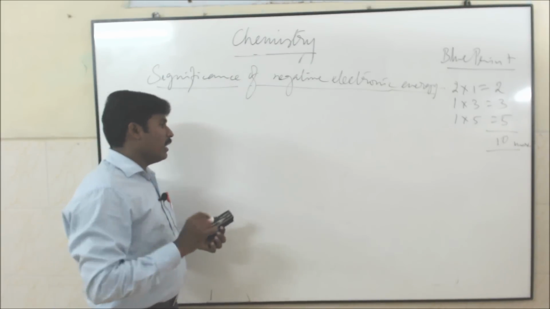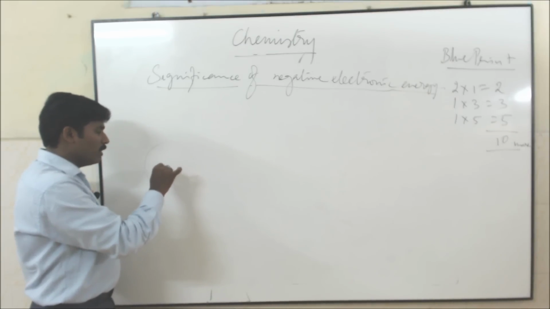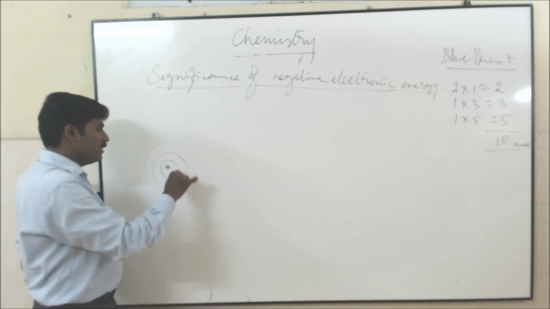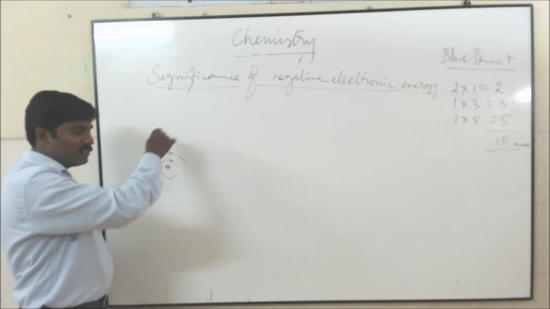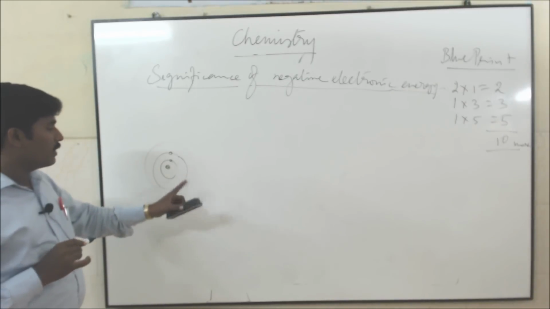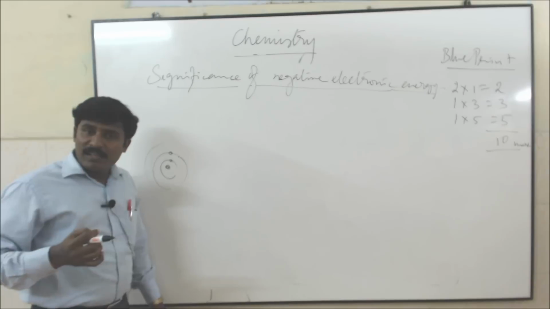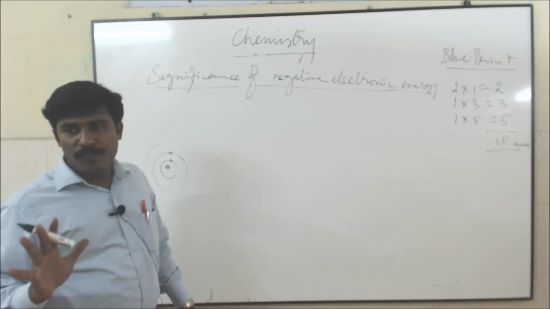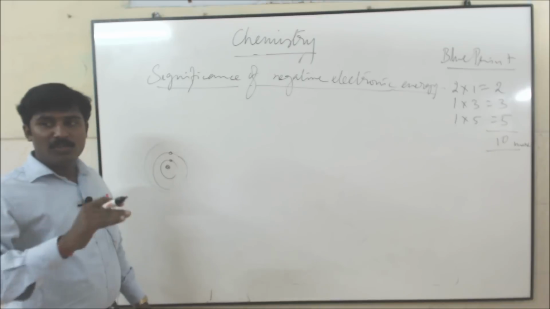Just think about an atom. In the middle of the atom is the nucleus, surrounded by the K shell, L shell, M shell. In the shell, electrons are revolving around the nucleus in an elliptical path, which is termed an orbit or shell. What we are assuming here is that the energy of the electron is arbitrarily assumed to be 0. That's nothing but the 0 energy state. So already the energy of the electron is 0.